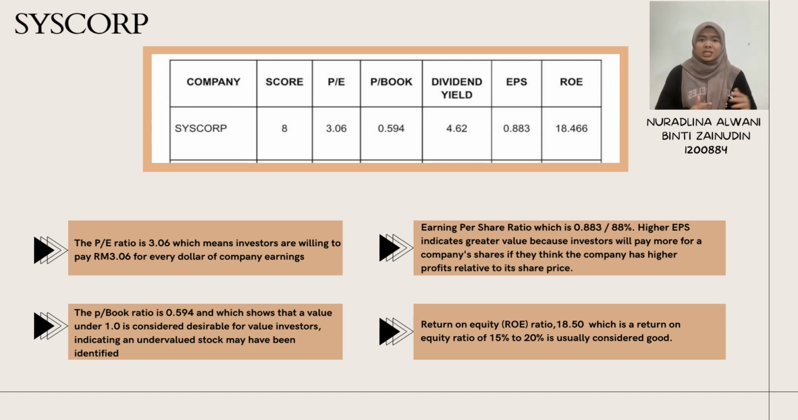The reason we invest in Syscorp is the PE ratio is 3.06, which means investors are willing to pay RM3.06 for every dollar of a company's earnings. Besides, the PB ratio is 0.594, which shows that a value under 1 is considered desirable for value investors, indicating an undervalued stock may have been identified. Next, Syscorp has a good earnings per share ratio, which is 0.883 or 88%. Higher EPS indicates greater value because investors will pay more for a company's shares if they think the company has higher profit relative to its share price.